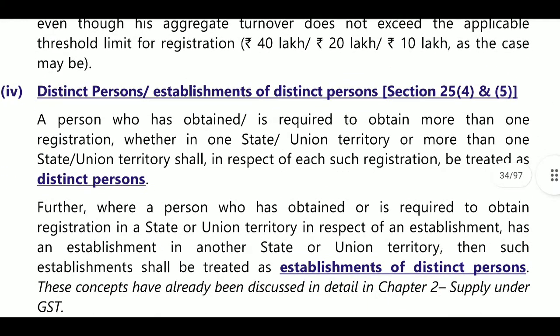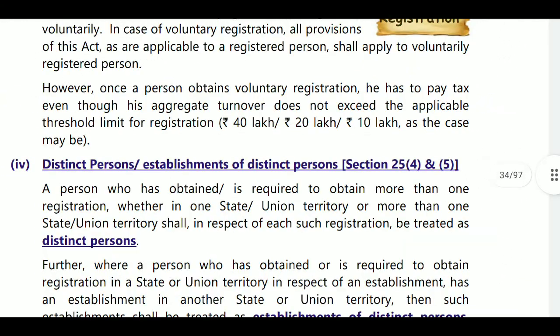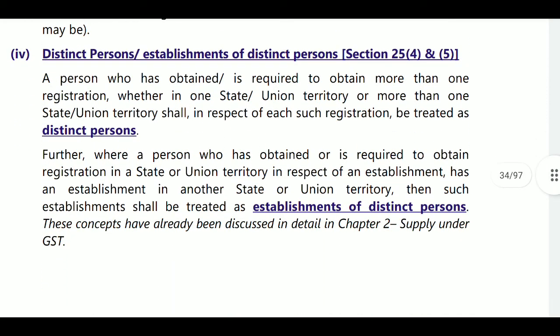Next, establishment of distinct person as per section 25. A person who has obtained or is required to obtain more than one registration, whether in one state, union territory, or more than one state, is a distinct person. What is meant by distinct person? If you have the same PAN and get registrations in different states, you will be treated as distinct persons. So where a person has obtained or is required to obtain registration in more than one state, he is treated as a distinct person, and each establishment will be treated as that of a distinct person.